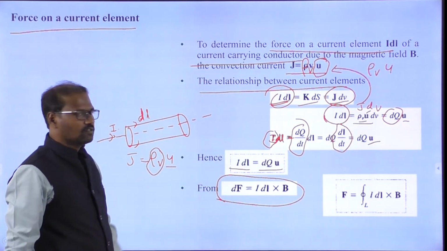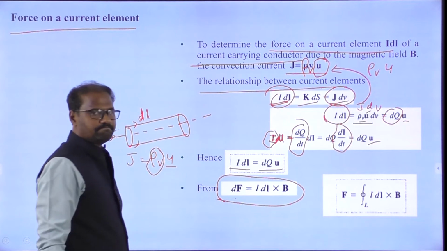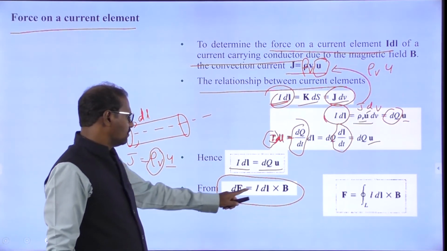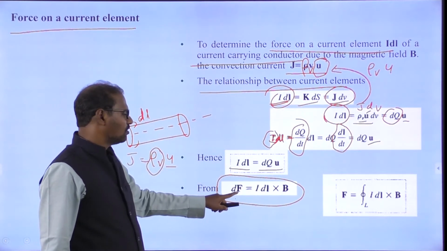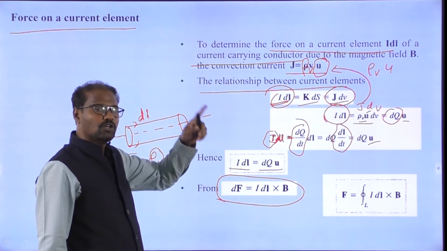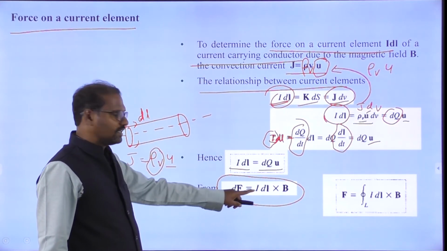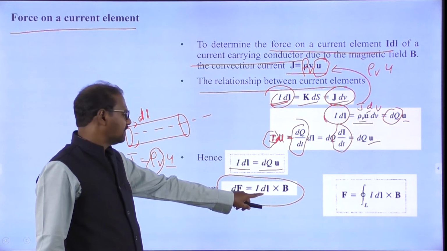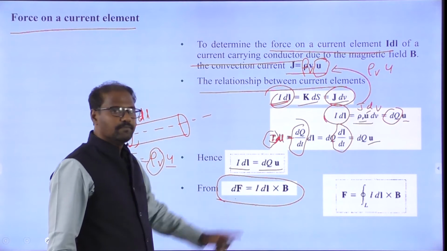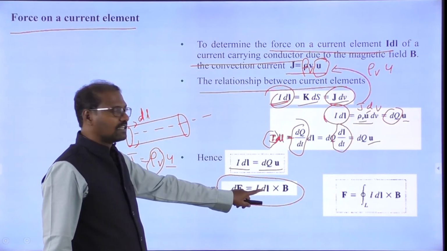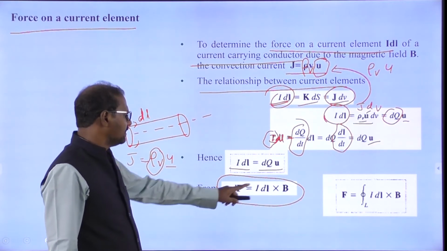Now from the general case, what is the differential force? The differential force is equal to I dl cross B. If there is a current, there is a magnetic field. What is the force? F is equal to QE, that's Coulomb's electrostatic field. Here, for the magnetostatic field, F is equal to Q u cross B. For a current element I dl in a magnetic field B, the differential force dF is equal to I dl cross B.